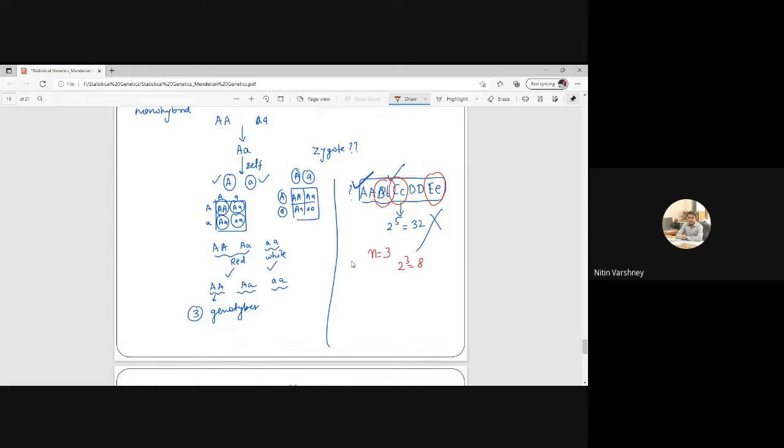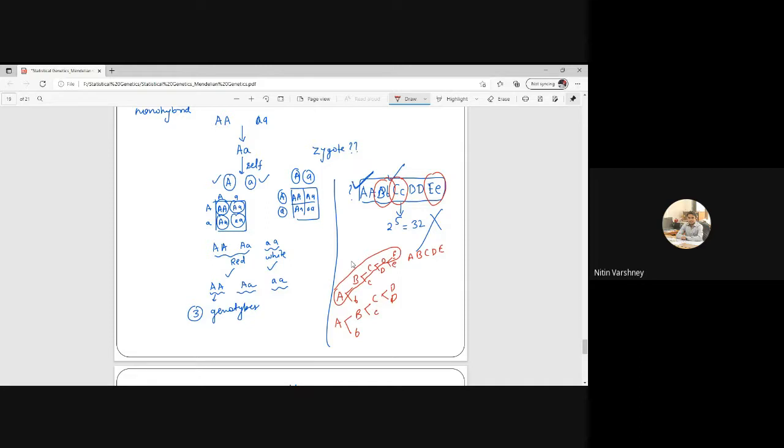See, I am starting with A. Then I will write B. Then I will write C. Then I will write D. Then I will write E. Now see what will be this: capital A, capital B, capital C, capital D, capital E. See here also B, C, D, small d, capital D is there.